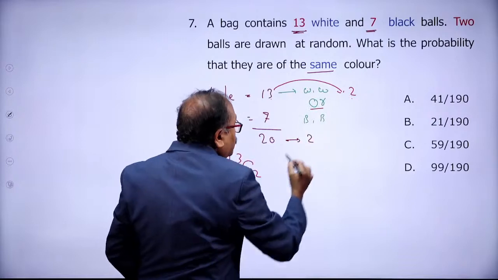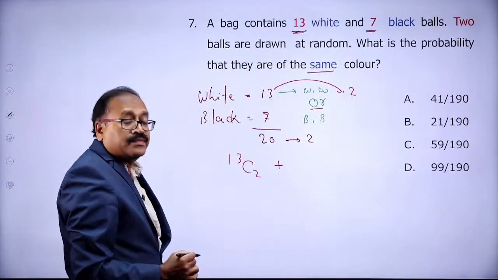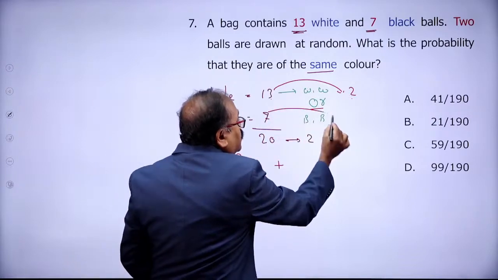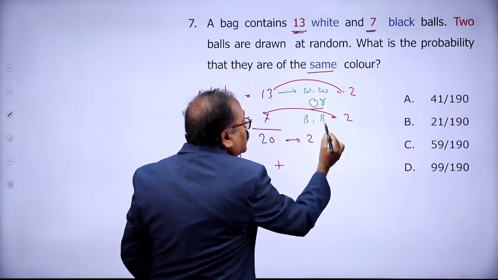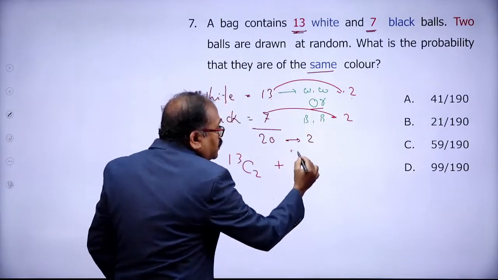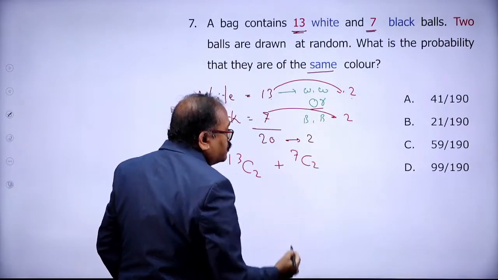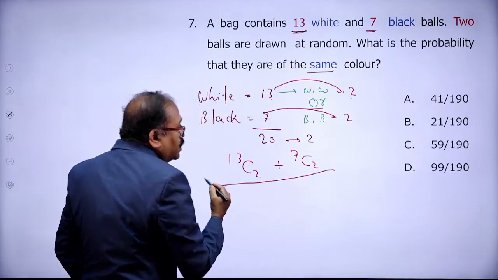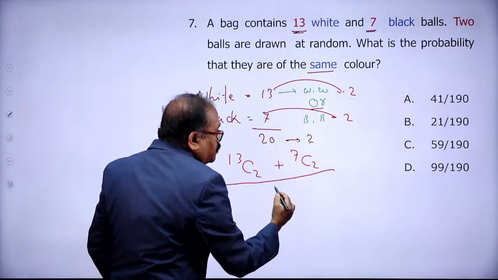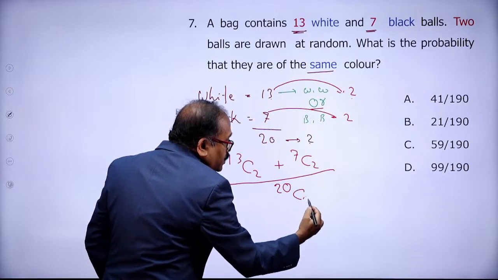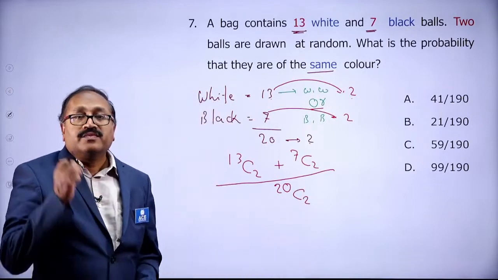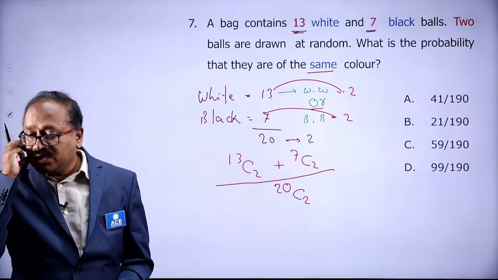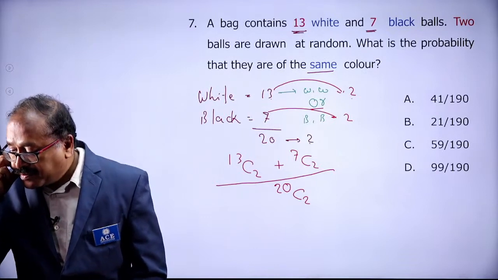Or, that means I need plus. And out of 7, if 2 comes, then both are black, same color. So that will be 7C2, by, out of 20 I am taking 2, so that will be 20C2. The rest part is basic calculation. Anyone answer the question?